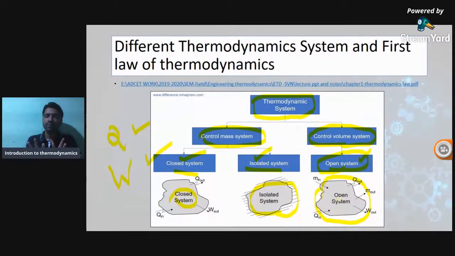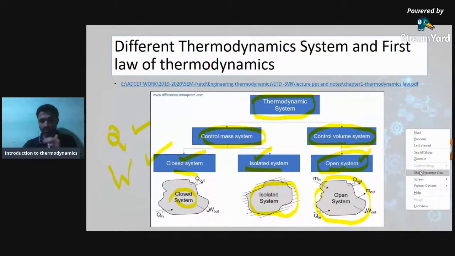So the open system is mainly called a control volume. All open systems are designed in such a way that when mass flows through that system, it gives some energy, it may be heat or work. I will explain again in the coming videos, and we will take particular examples so you can understand. We have already gone through it, but now I'm going to cover it in depth.